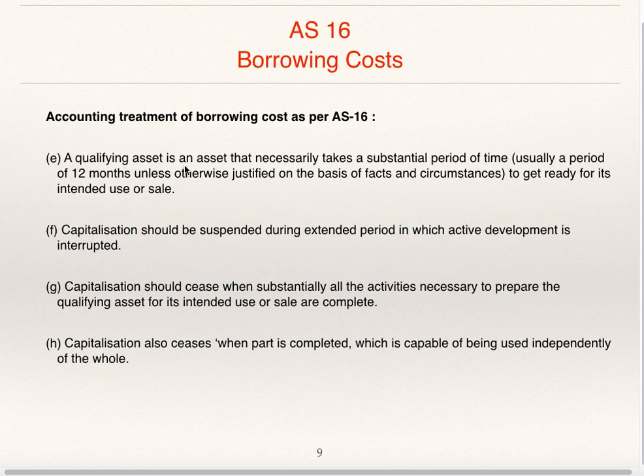A qualifying asset is an asset that necessarily takes a substantial period of time, usually a period of 12 months, unless otherwise justified on the basis of facts and circumstances, to get ready for its intended use or sale. So a qualifying asset is an asset which takes a substantial period of time to get ready for its intended use or sale. This substantial period can be 12 months, but if it is justified on the basis of facts and circumstances, then it can be less than 12 months or more than 12 months.